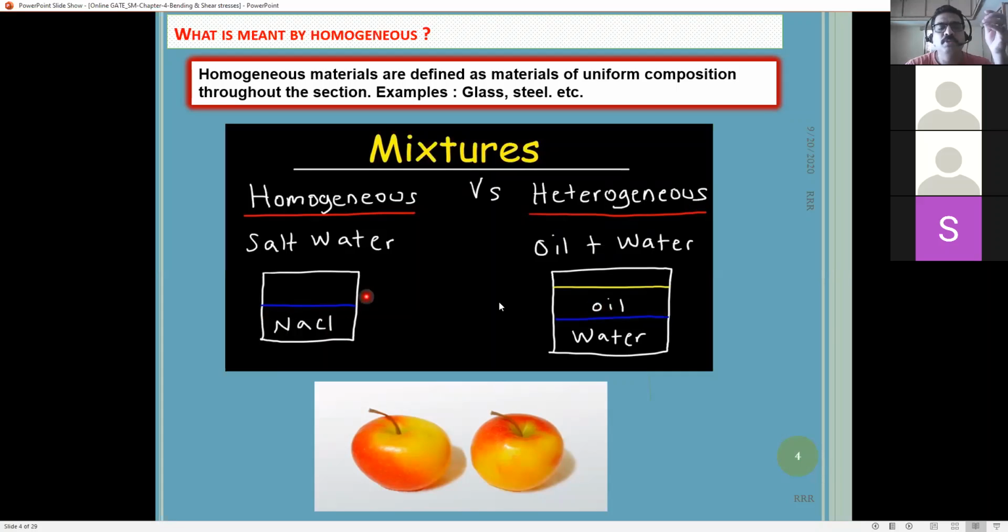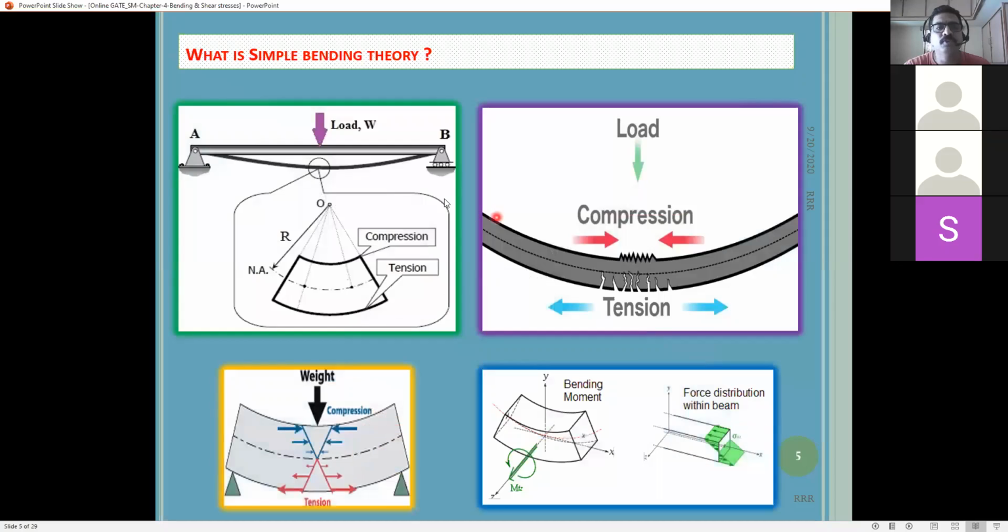But the opposite of homogeneous is heterogeneous. The example is oil plus water. However much you mix, finally the oil will settle at the top and the water will settle at the bottom. So this is not a homogeneous material. We call it a heterogeneous material. This also we learned last class, and here we also discussed how the actual bending action happens